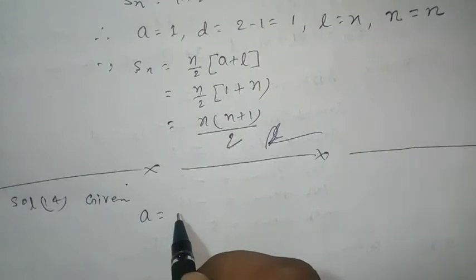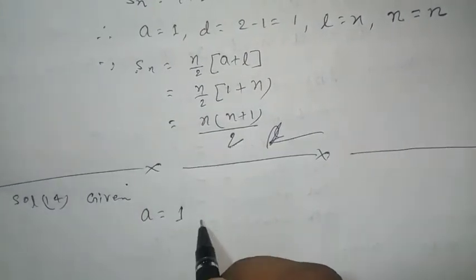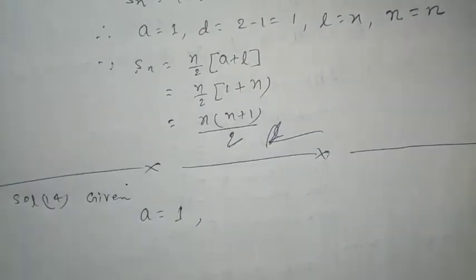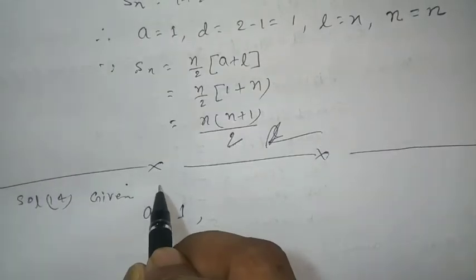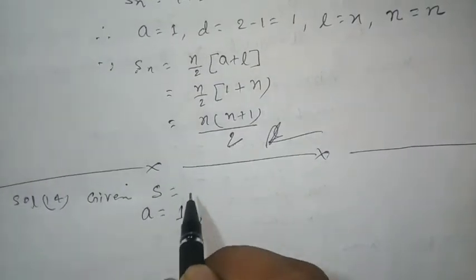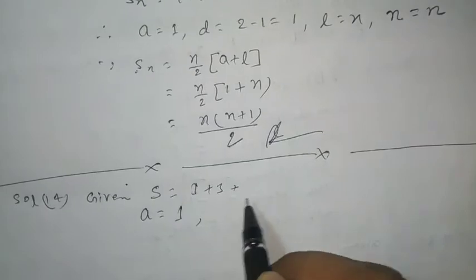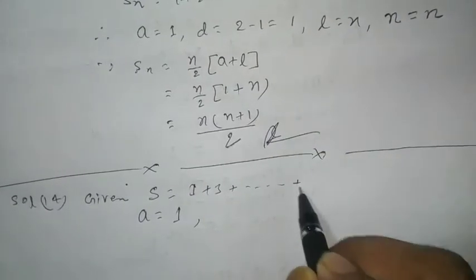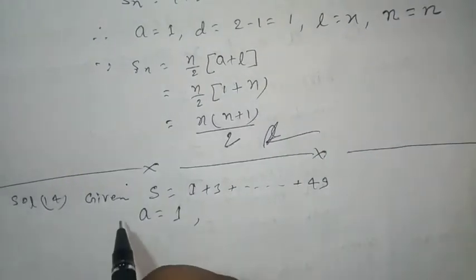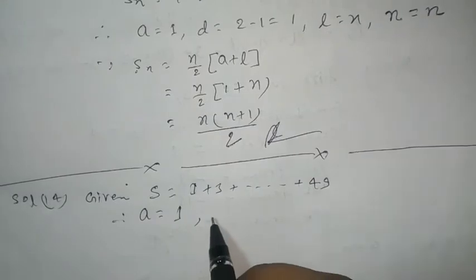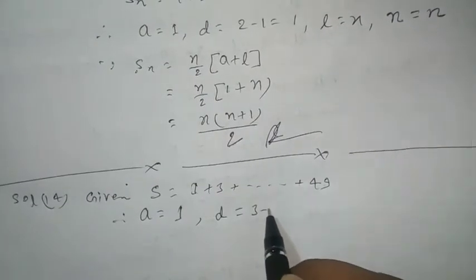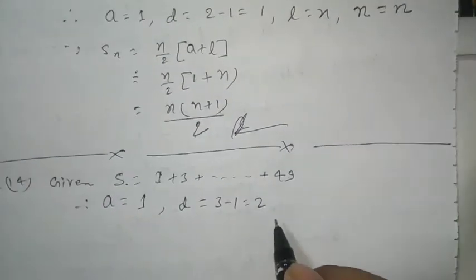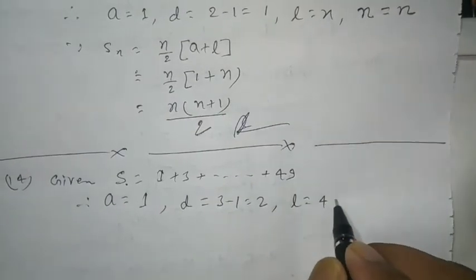So A is equal to 1. Given S is equal to 1 plus 3 plus dot dot dot plus 49. So A is equal to 1, D is equal to 3 minus 1 is equal to 2, L is equal to 49.